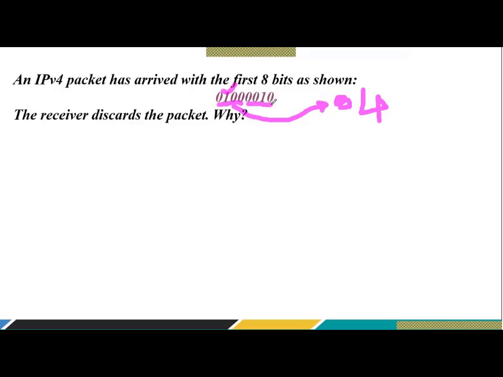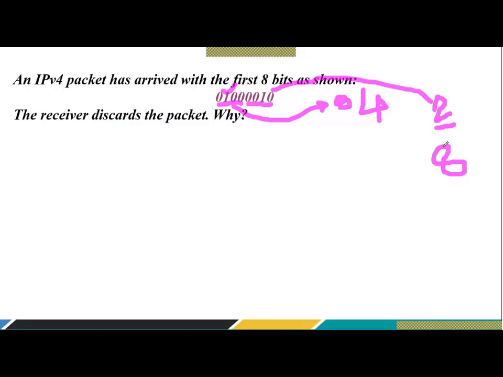What is the value? 0010. If you convert it into decimal, what does it turn out to be? 2. And as I have already explained, the header length will give you the length in terms of 4 bytes. So what is your decimal value? 2. So 2 into 4, what will it be, friends? 2 into 4 is nothing but 8. But what should the minimum length be? Yes, the minimum length has to be 20 bytes.